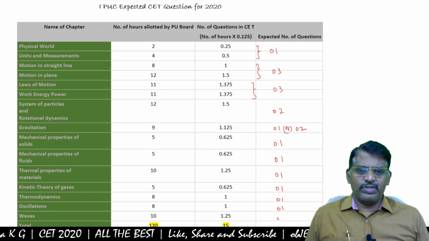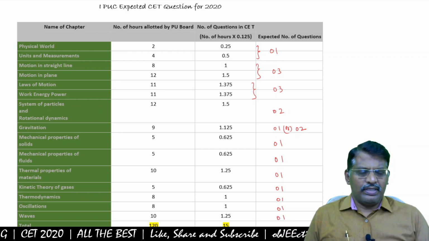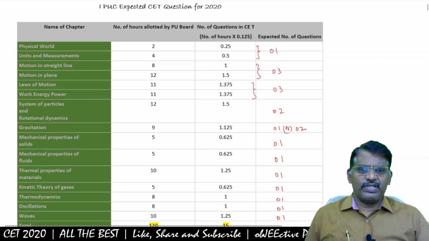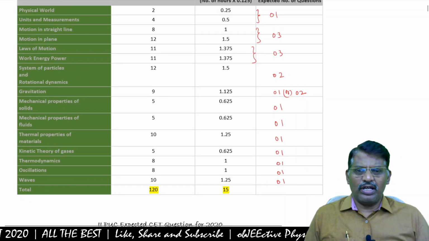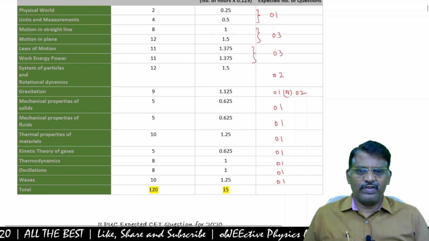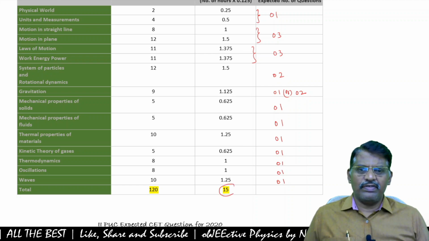And waves, 1 question. See, from the first year, as per the board allotment, 15 questions. Weightage of first year in CET is 15.